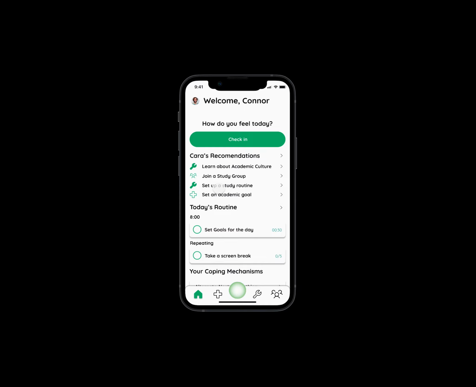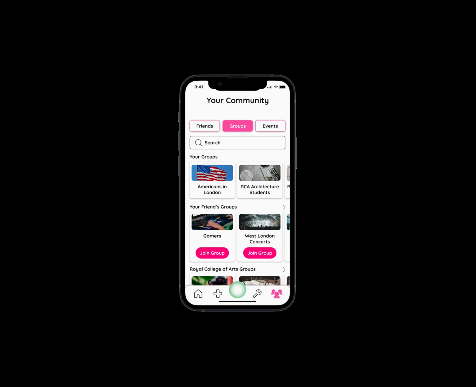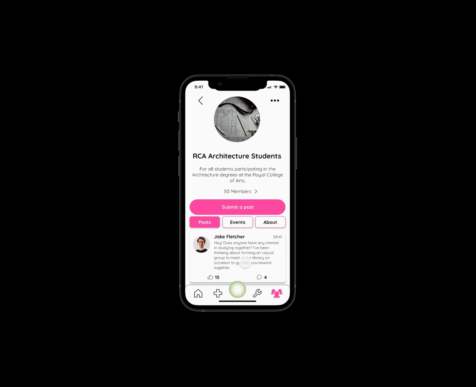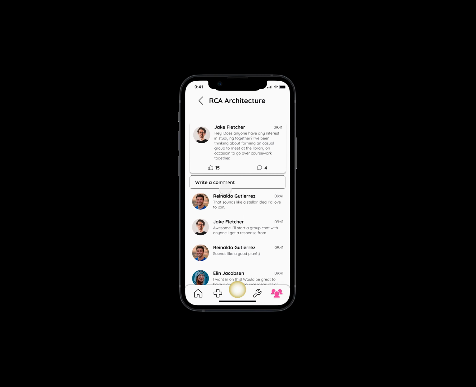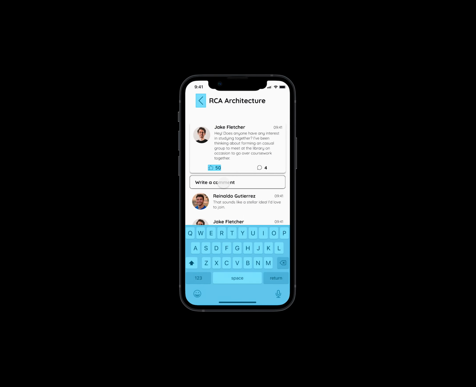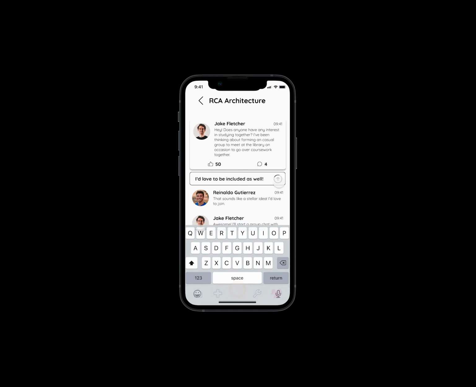Within the community section, another opportunity for users to connect is within groups of shared interests and programs. In this scenario, Connor will look to find other architecture students to connect with and form a study group. Luckily, it seems like Jake has something similar in mind, and Connor is able to easily reply and then wait for a direct message from Jake to meet up.